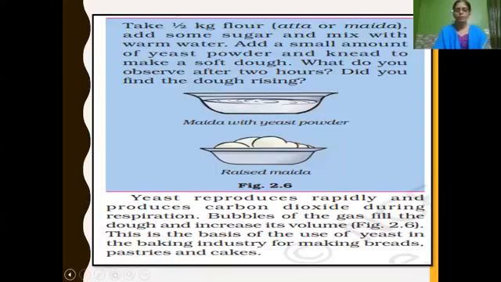So again, children, during fermentation, what happens? Yeast reproduces rapidly and releases carbon dioxide during respiration. The carbon dioxide gas bubbles get trapped in the dough, and thus it increases the volume, and after it is baked, it becomes very soft and porous. So this is the basis for the use of yeast in the baking industry for making breads, pastries and cakes.